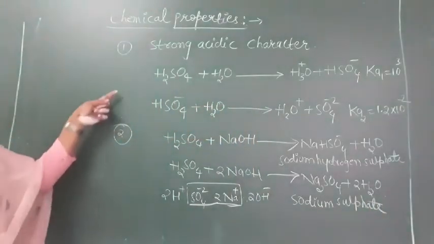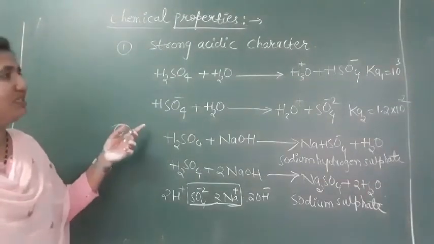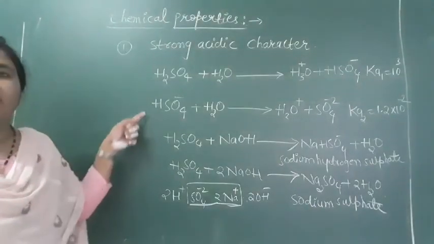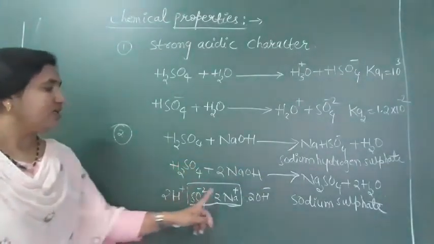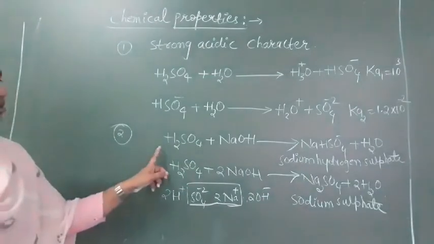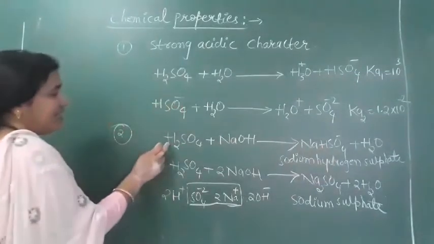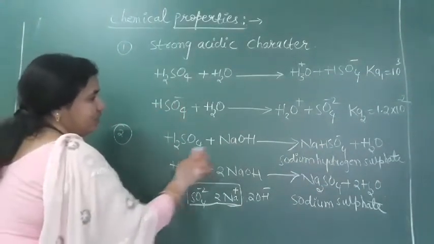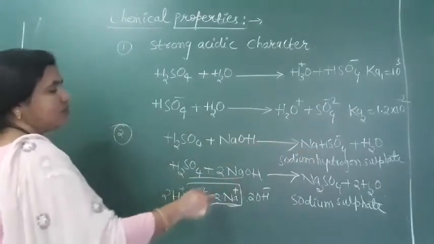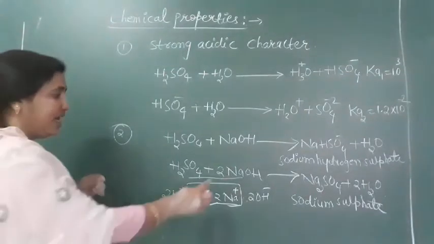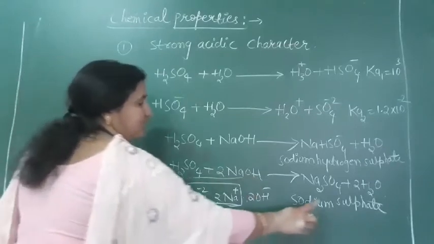Okay. So two properties we have seen. It is a strong dibasic acid, releases 2H+ ions. It dissociates in two steps, and it can form two salts: sodium hydrogen sulfate and sodium sulfate. So H2SO4 plus NaOH gives NaHSO4 plus H2O, salt and water, just one hydrogen less. Second step, 2 moles NaOH for sulfate salt: Na2SO4 plus 2H2O.